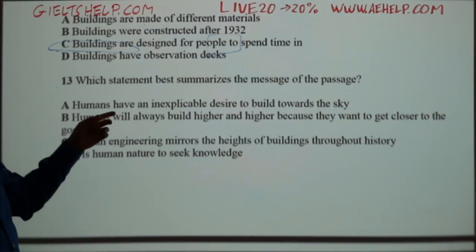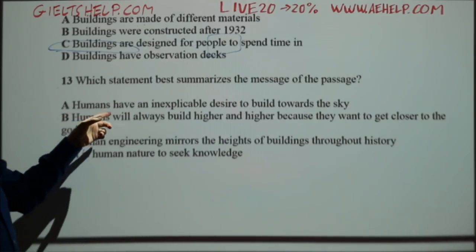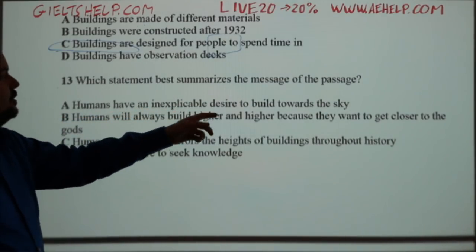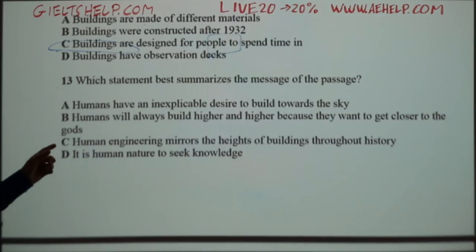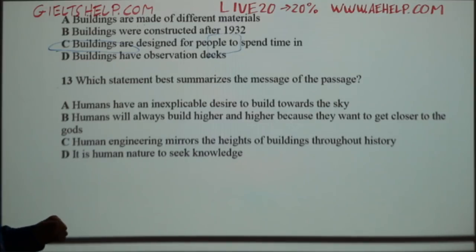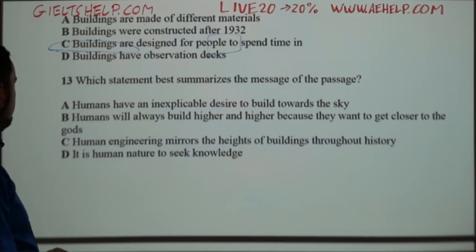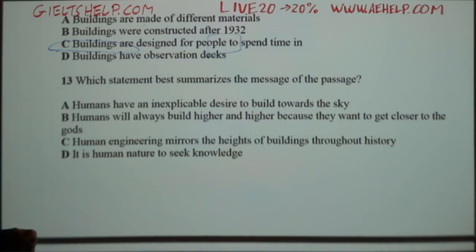Okay, which statement best summarizes the message of the passage? Humans have an implacable desire to build towards the sky. Humans will always build higher and higher because they want to get closer to the gods. Human engineering mirrors the heights of buildings throughout history. It is human nature to seek knowledge. Which one do you think is the best answer, which encompasses the entirety, the wholeness of this passage?